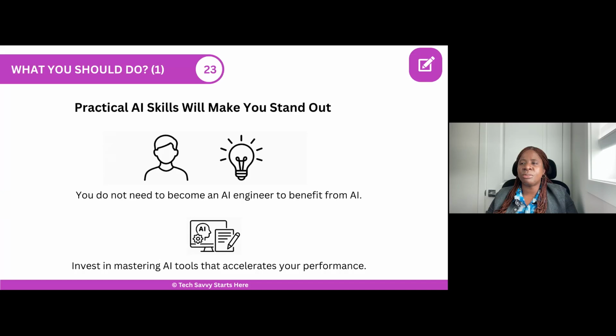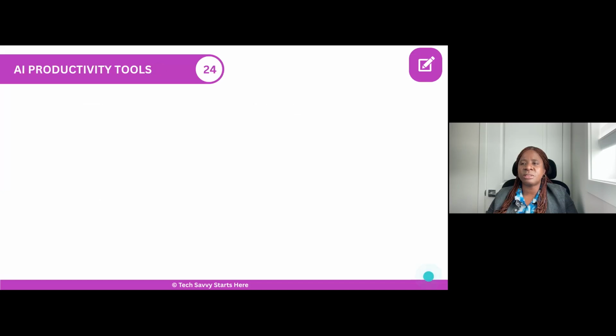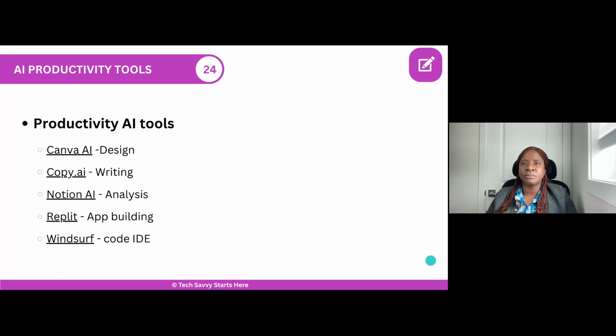So next, we are going to look at some no-code AI tools that you can use to improve your productivity. And there are tons and tons of them out there, but I'll just be touching on a few of them here. And I'll provide you with a more comprehensive list that you can explore at the end of the course. So here are a few of them here. So you talk about Canva. You can use Canva for design, and Copy.ai for writing, Notion AI for documentation, building workflows, Replit, Lovable for app and website design, Windsurf, Cursor for coding. There are a variety of tools that you can use.